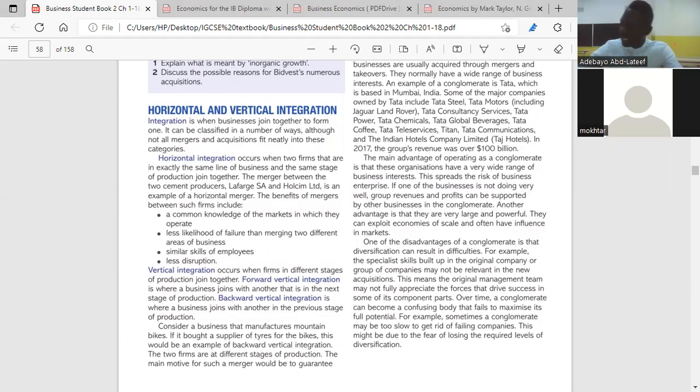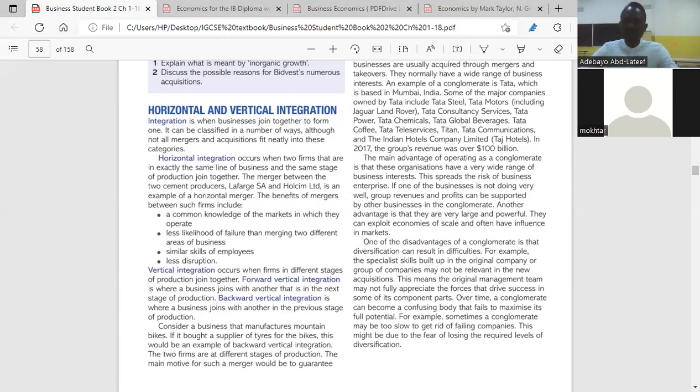Dajla bottled company, Dajla water, this is Dajla water, right? And another bottling water company coming together to become one. So this is what we meant by horizontal integration. Is it clear? Yes. So what are the benefits of horizontal? So what I'm saying is business A, that is a school, and business B, that is another school, are coming together to integrate. This is what we call horizontal integration. So what are the advantages of horizontal integration?